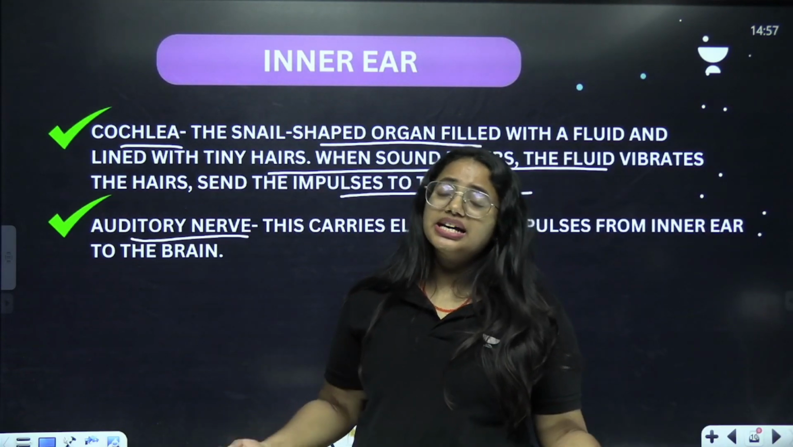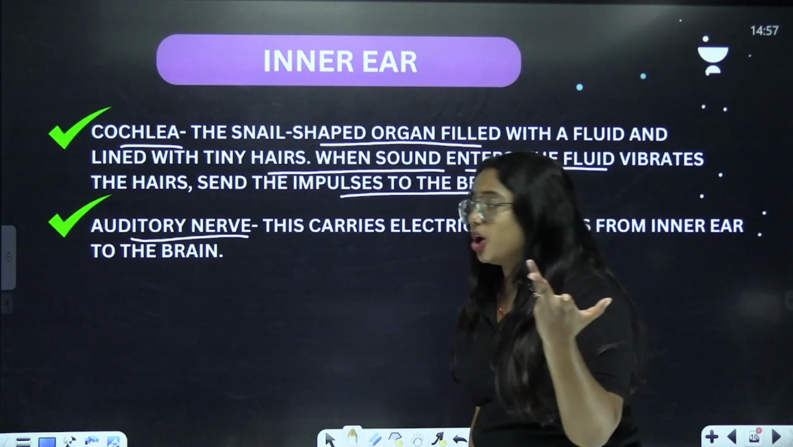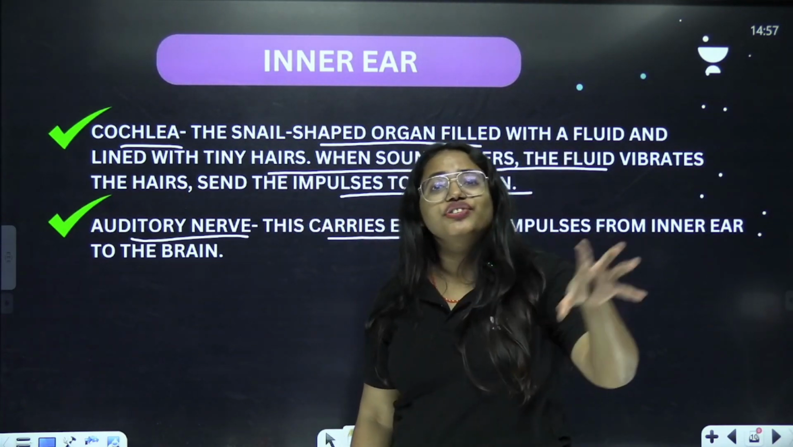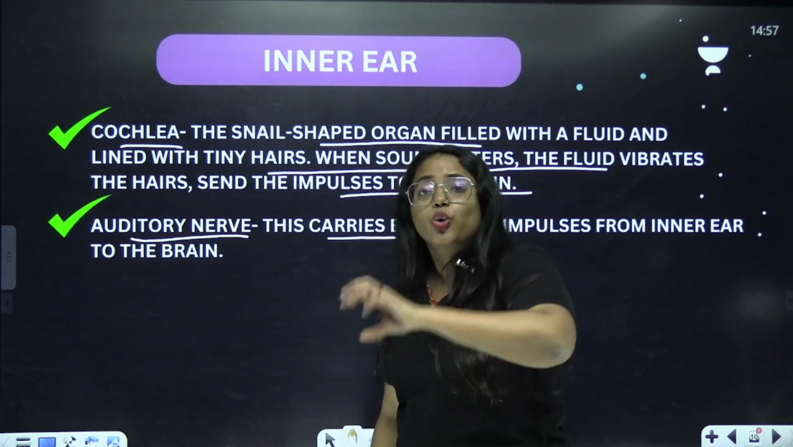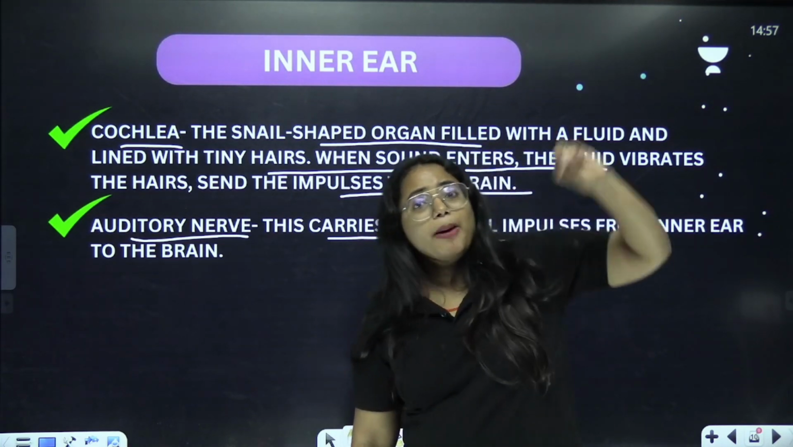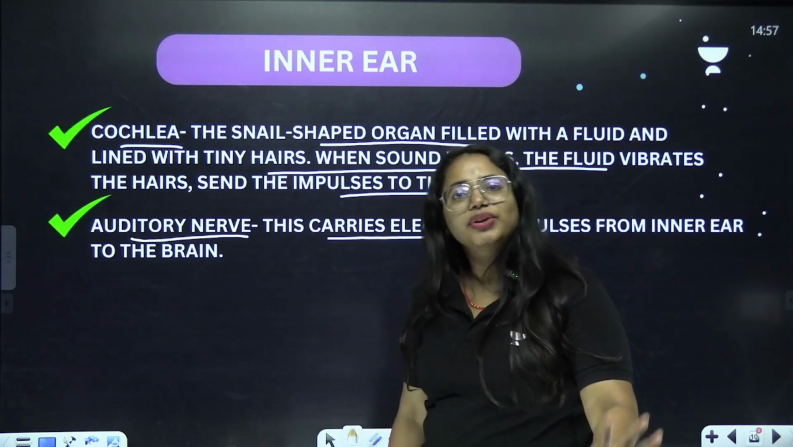Then what happens? These have to be transmitted to the brain. But who is doing that job? It's done by the auditory nerve. So the auditory nerve carries impulses which are produced inside our inner ear to the brain. That's the main function of the auditory nerve. Clear? So I hope you're clear.